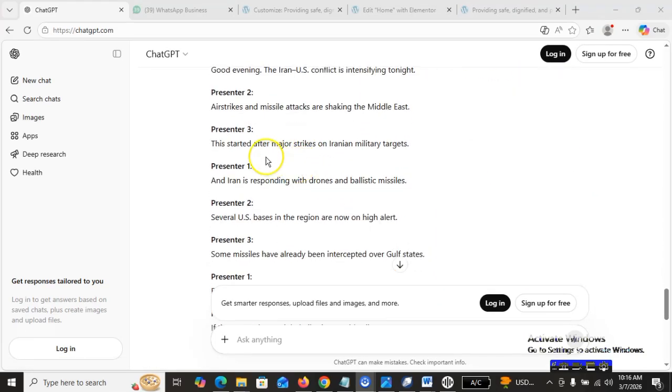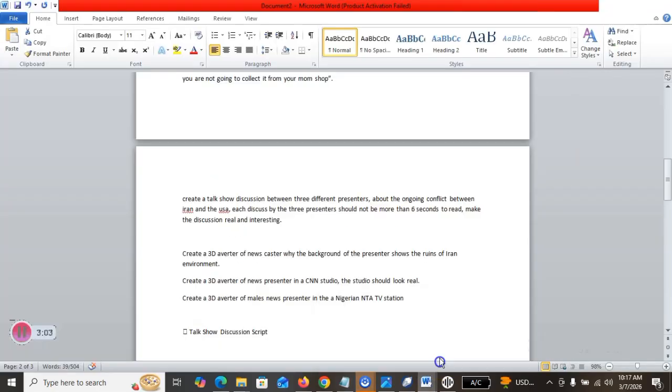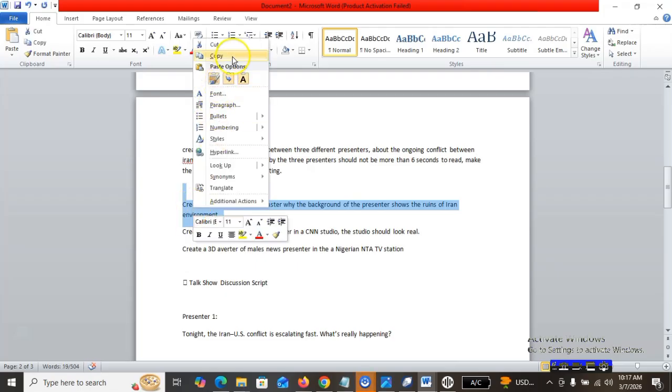So we're going to have an avatar 1, avatar 2, and avatar 3. I'll head over to my Microsoft Word to see the prompts I have for the avatar. This is the prompt that we just used. I'll come over here. This is the first avatar, this is the second avatar, and this is the third avatar. I'll copy this first avatar. This one I want to create first.